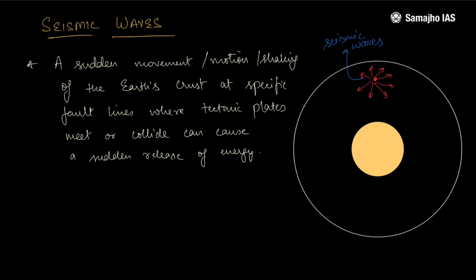Since we've already established that these waves are traveling in all directions inside the Earth's crust, does it mean that they would reach different parts of the Earth's surface at the same time or with the same intensity? Would that mean that a person feeling an earthquake at this location would be exactly the same as the person feeling an earthquake at this place? These are thousands of kilometers apart on the Earth's surface. Would they feel the earthquake with the same intensity at the same time? This is what we need to understand in terms of the seismic waves and their properties.